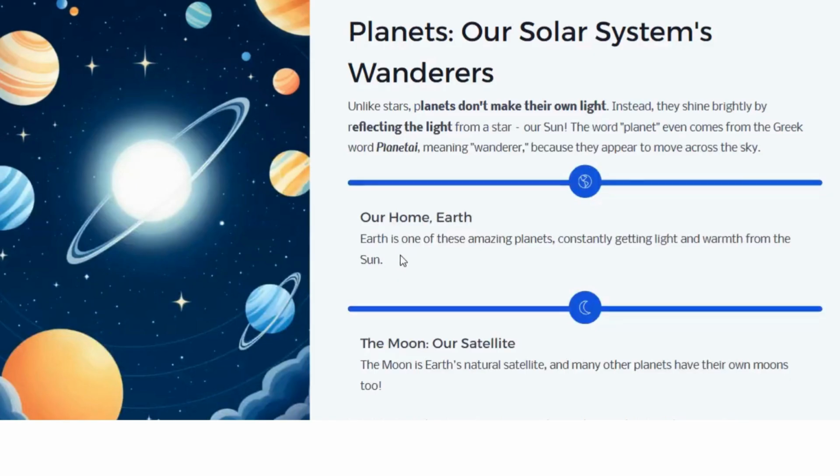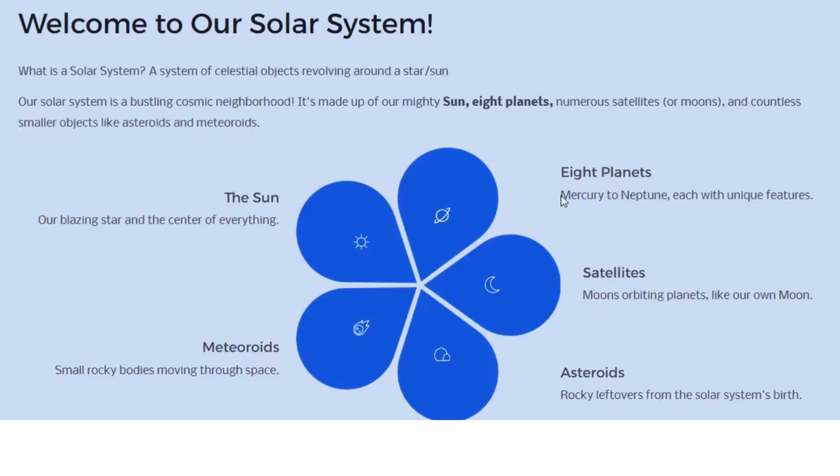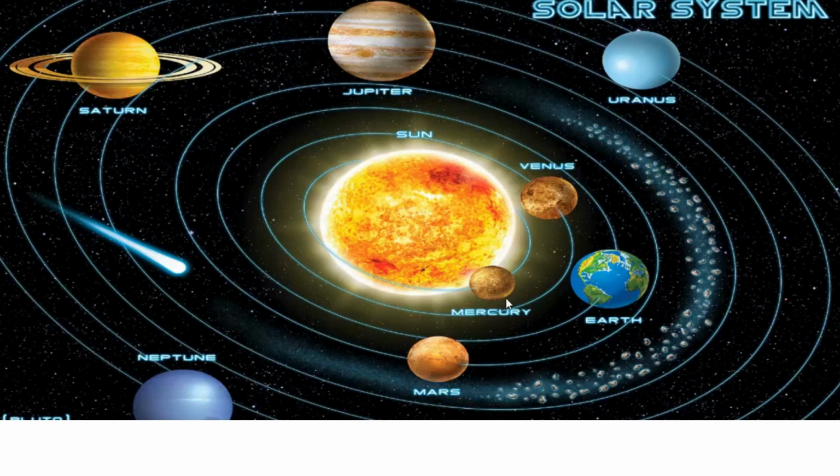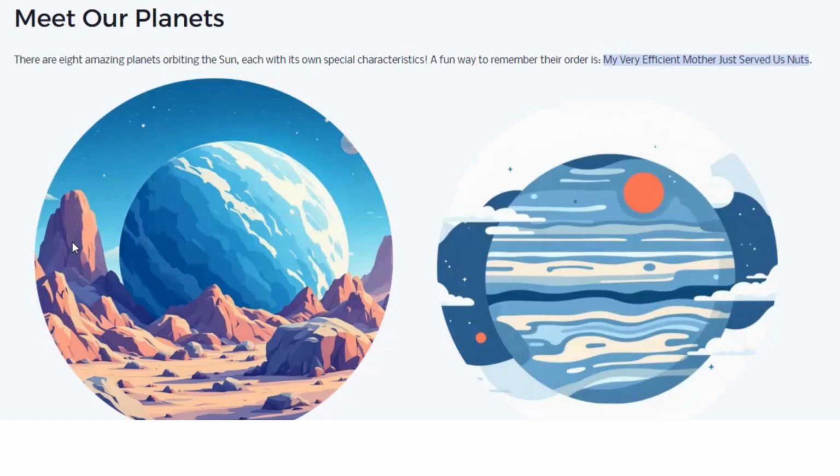Okay, solar system. I told you our solar system has the sun, then 8 planets, Mercury to Neptune. These are the planets: Mercury, Venus, Earth, Mars, Jupiter, Saturn, Uranus, and Neptune. Pluto is also there, but it is currently not categorized as a planet, so we will not call it a planet. It's in the list of planets which is not covered in this chapter, so we will not cover it.